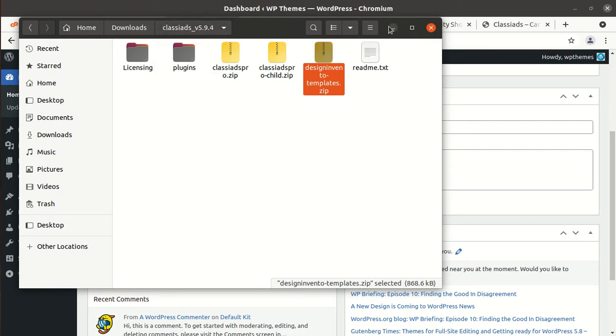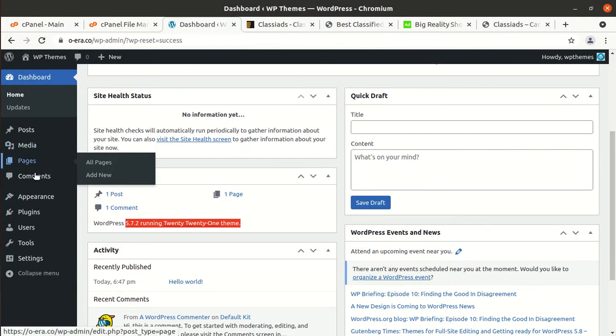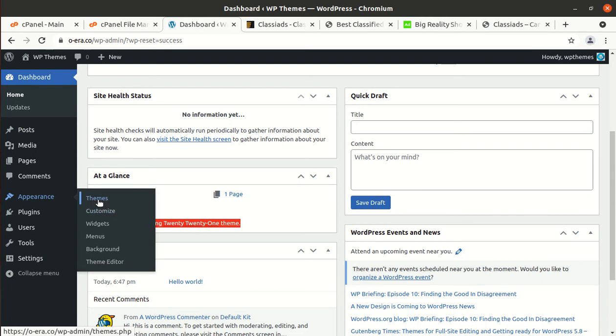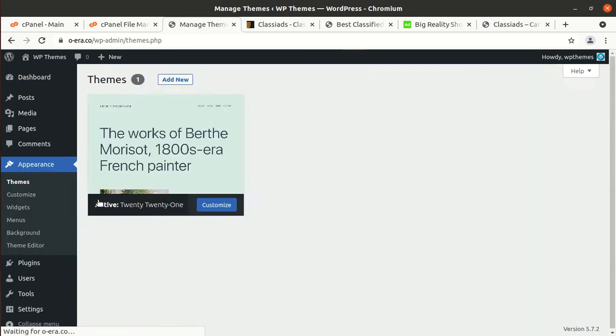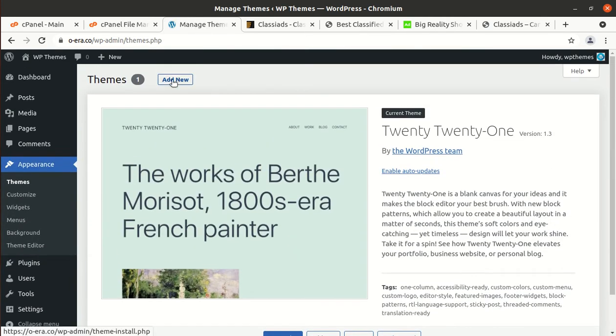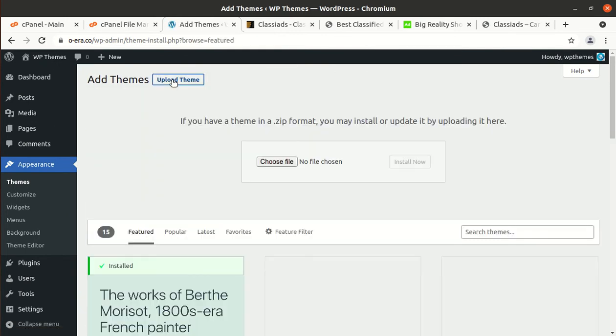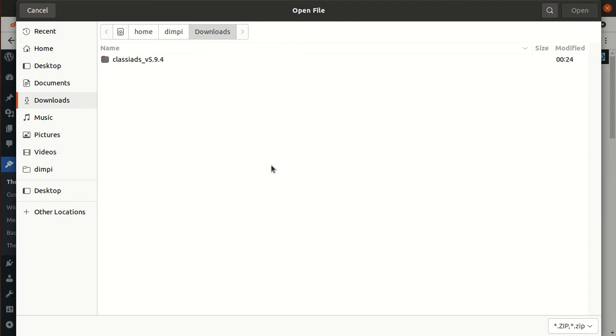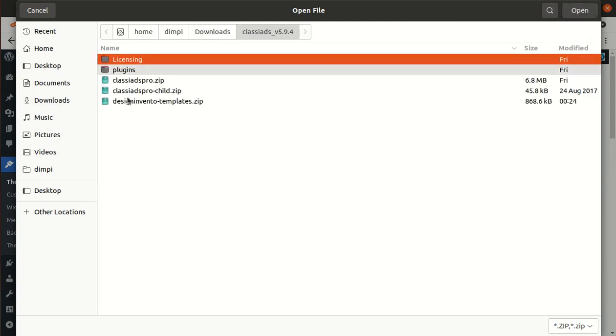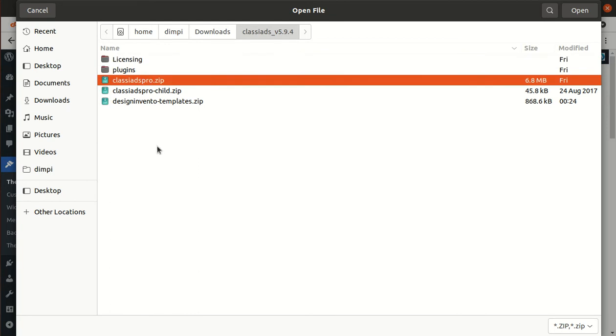To begin the installation, we have to go to the Themes section of WordPress and click on Add New, Upload Theme, Choose File, and here you need to choose the classy-ads-pro.zip file.